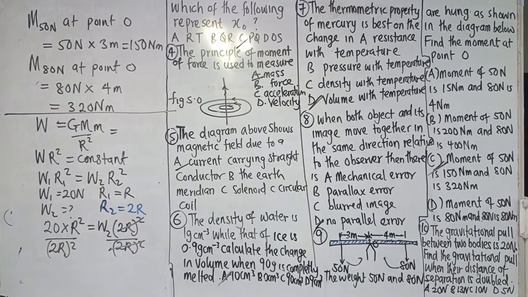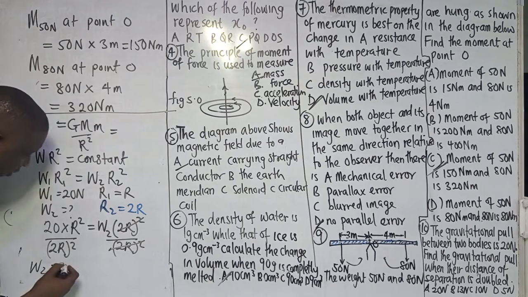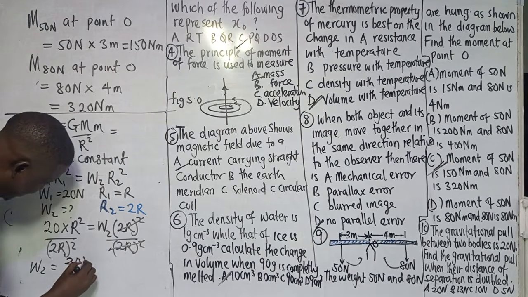So what do we have as our final answer now? W2 will be equal to 20 times R square divided by 2R all square, which is 4R square.